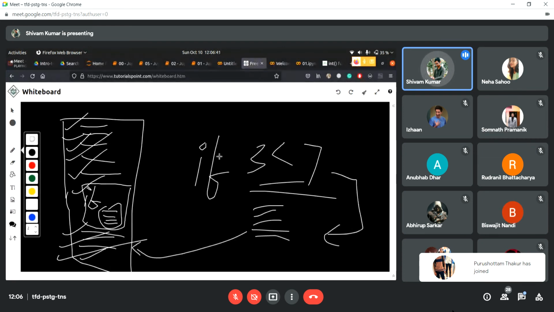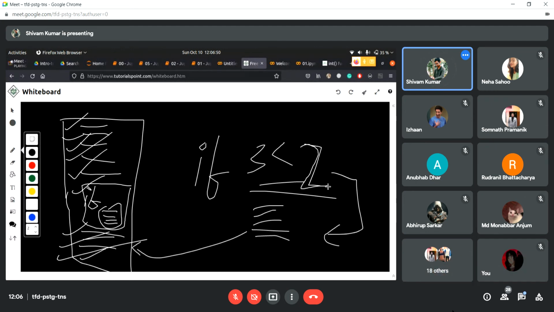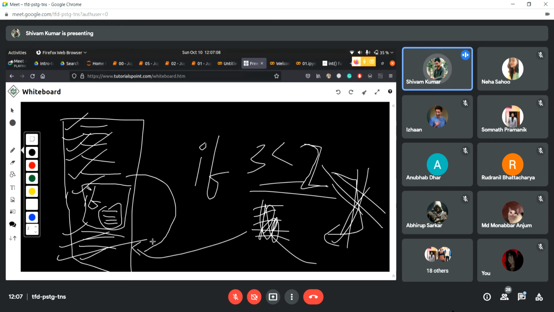Now, suppose this statement comes out false, maybe it was actually 2, not 7. So 3 is less than 2, that is false. 3 is not less than 2, we know that it's greater than 2. So it's going to come out false. In this case, it's not going to go inside the if. This part never happens. It's just going to come from here to here, so it's going to execute the rest of the statements in the main block, right?